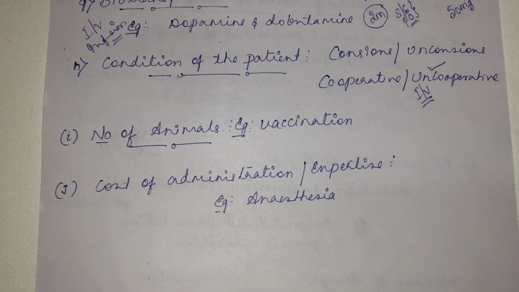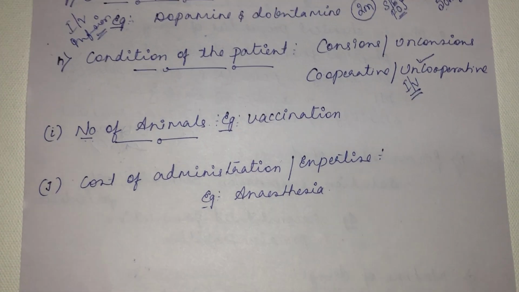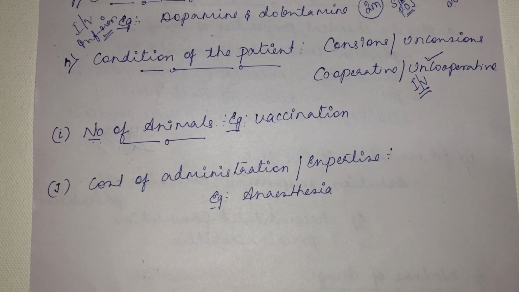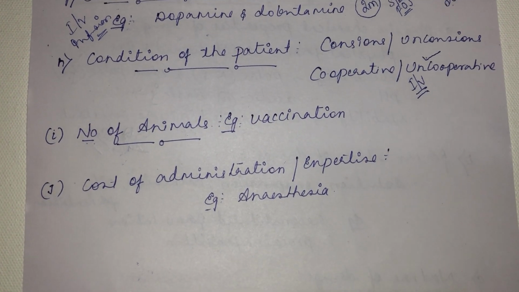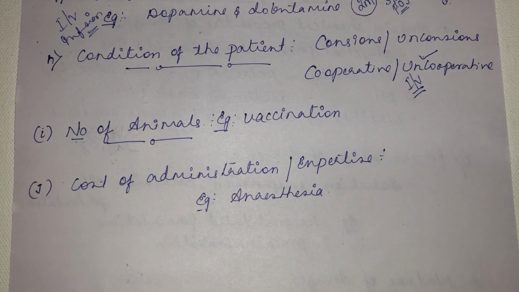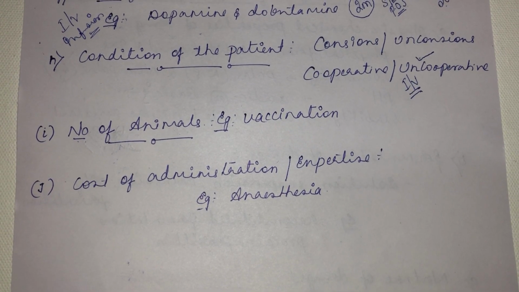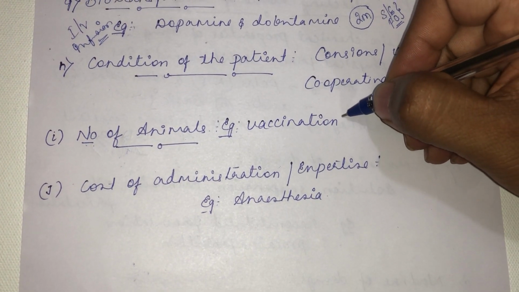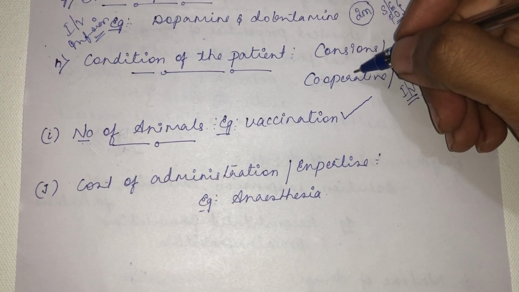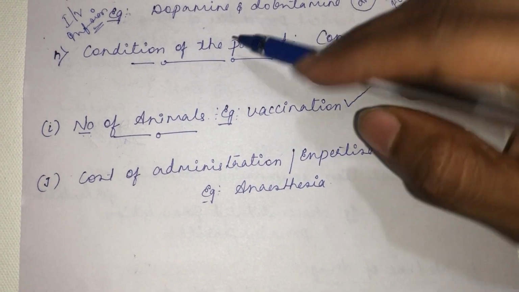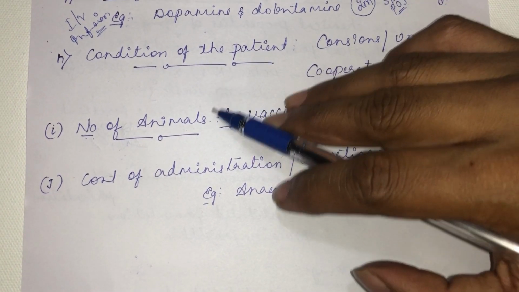Whereas in animals, it is very difficult to give it through the oral route. In dogs and cats, which are uncooperative, generally we go for the intramuscular route, or subcutaneous. If you try the oral or intravenous route, you cannot vaccinate such a large number of animals. So the number of animals also affects it, and it varies between human beings and animals.